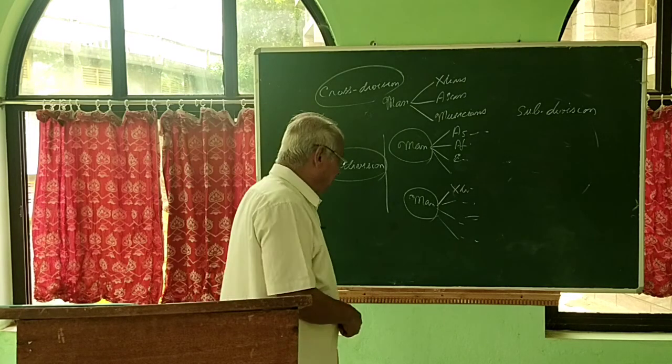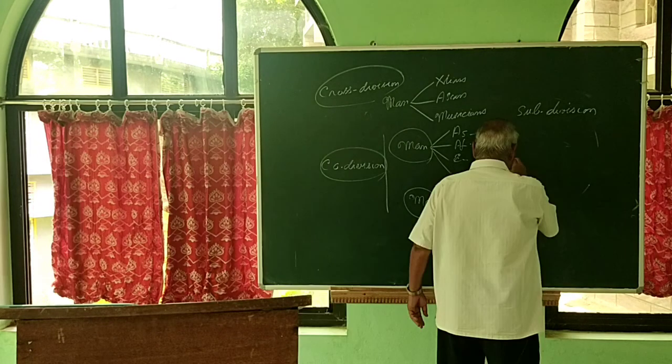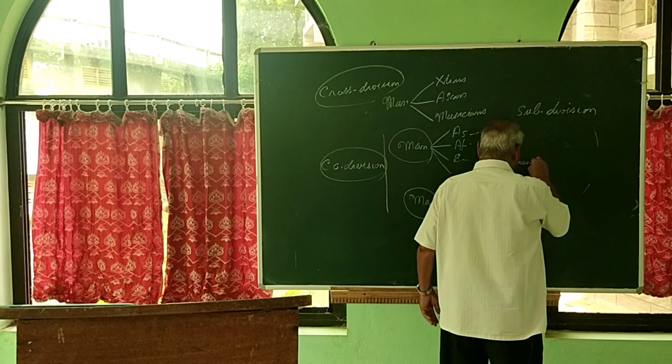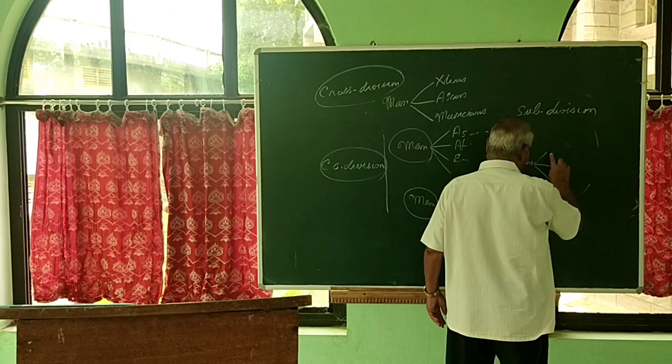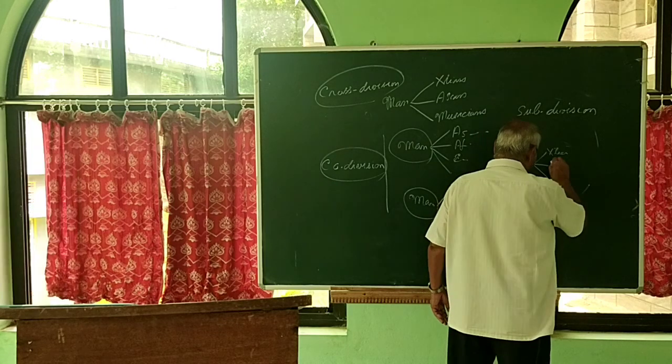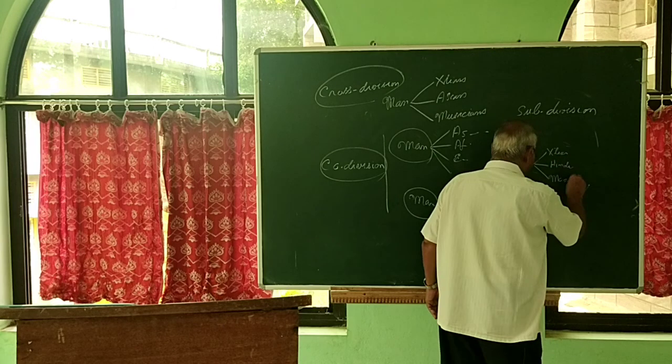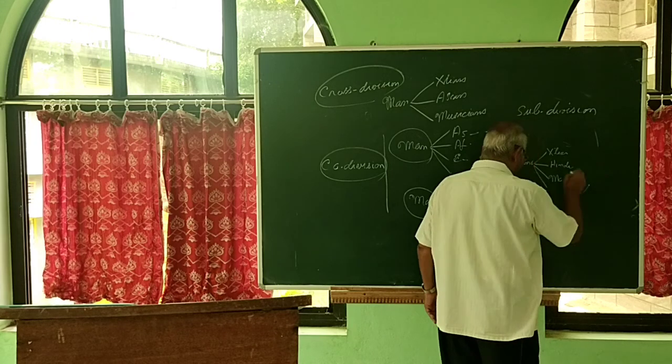I have given an example there. We can take any example. So we are dividing Indians into Christians, Hindus, Muslims, and all other religions.